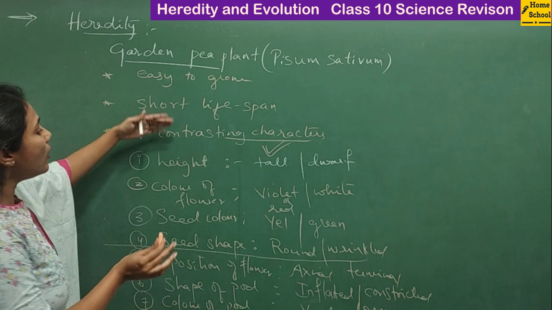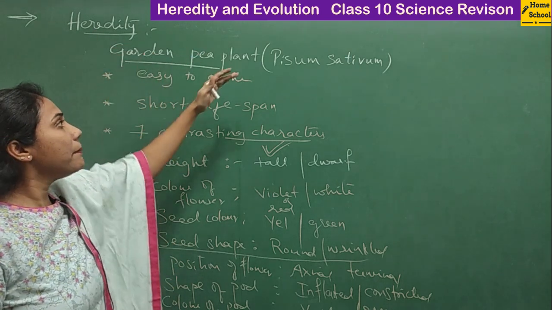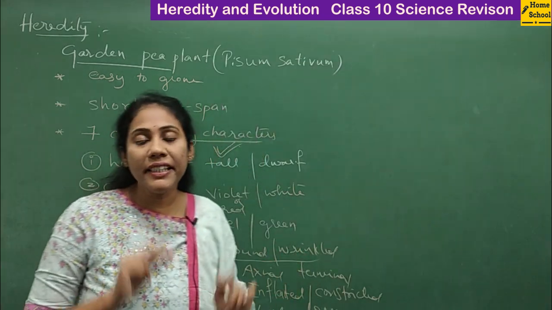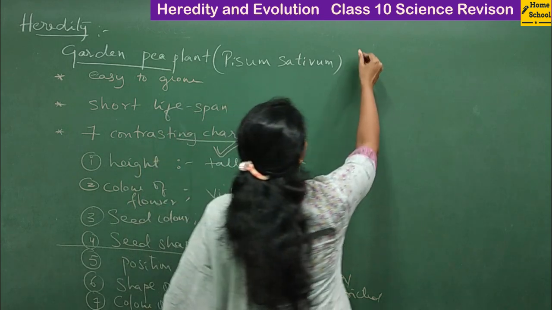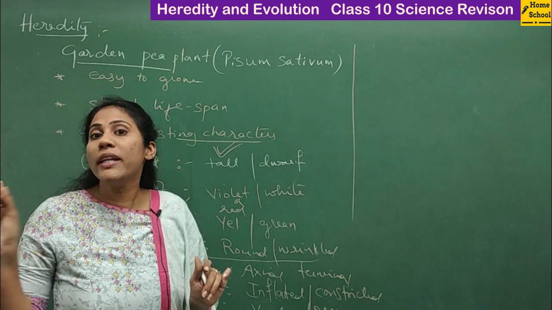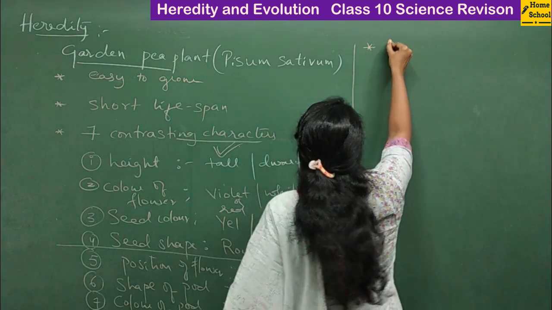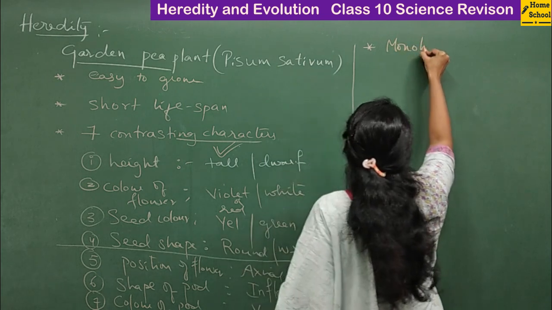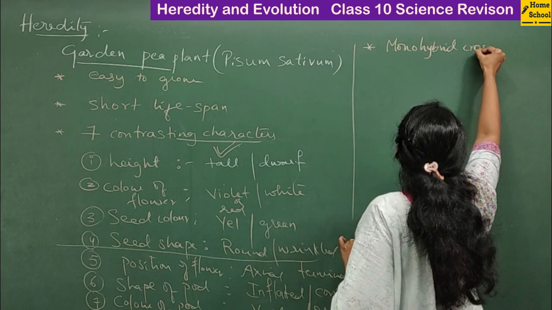Fine. It is because of these reasons that Mendel selected the garden pea plant to study heredity. So how did he study heredity? It is by doing experiments. What are the two experiments Mendel has done here? The first one is he did a monohybrid cross.